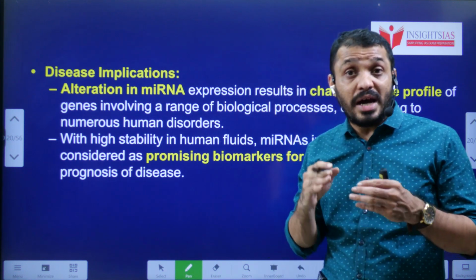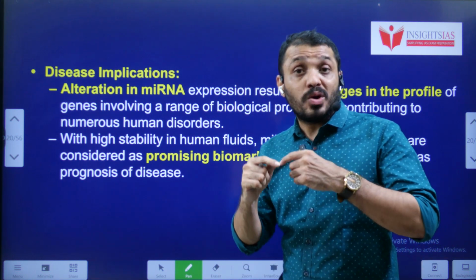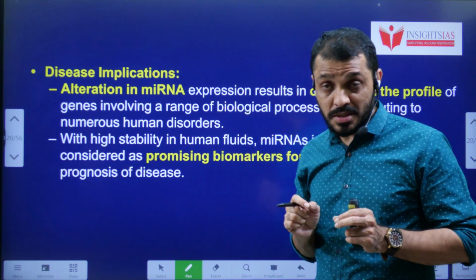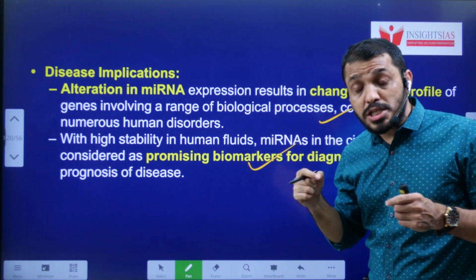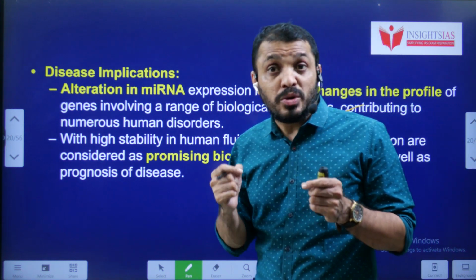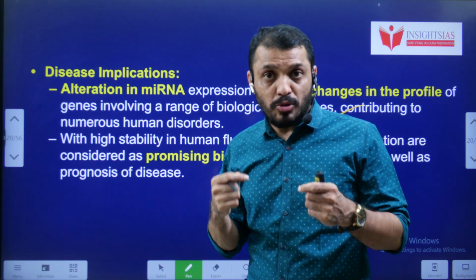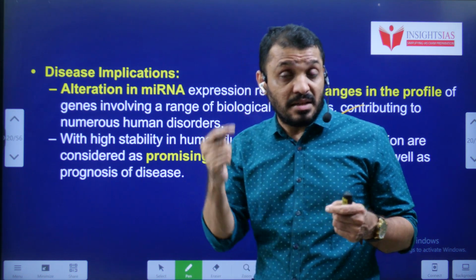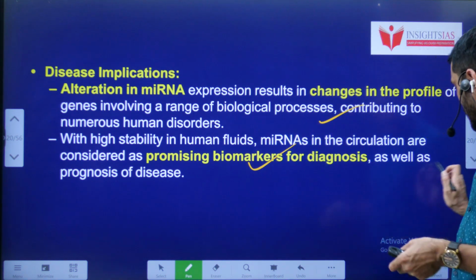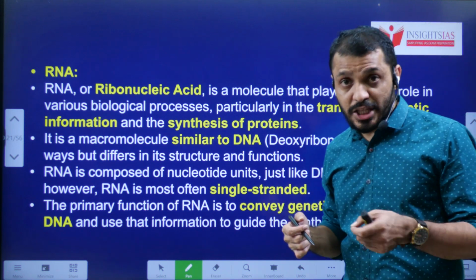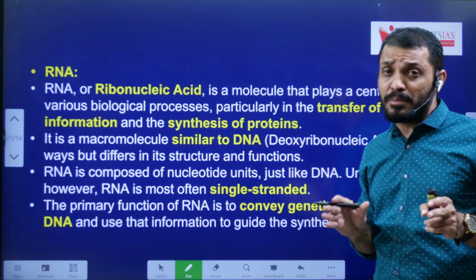Because cancer is all about what? Unlimited cell growth. Normally in our human body, cells are programmed to die. That is known as apoptosis. And these microRNAs are also used as bioindicators, because in certain diseases, they are present in the cytoplasm and bloodstream. If this number is increasing, it means the person is suffering from a particular disease, same like bilirubin and biliverdin regarding jaundice. Here mRNA, microRNA, all these are types of RNA.